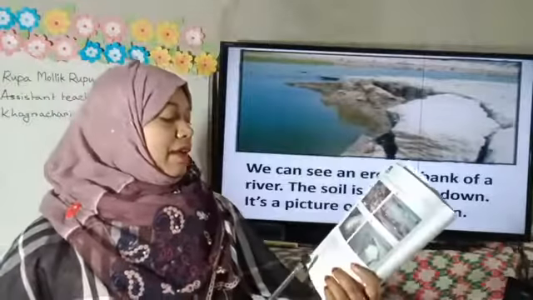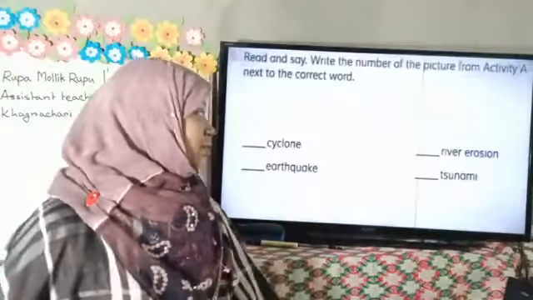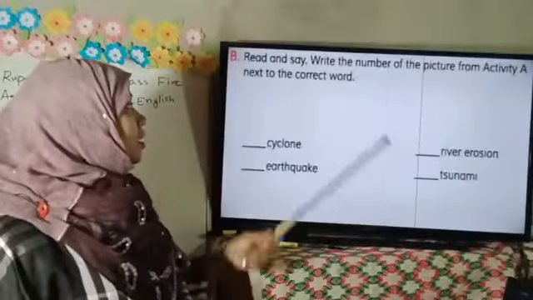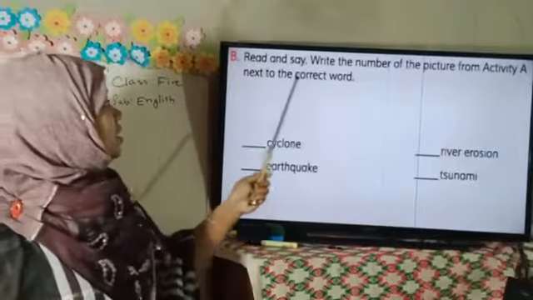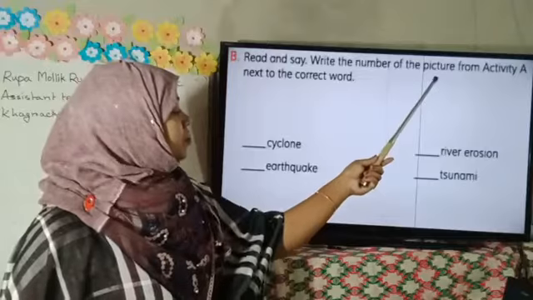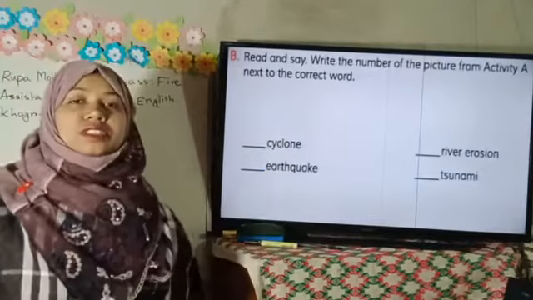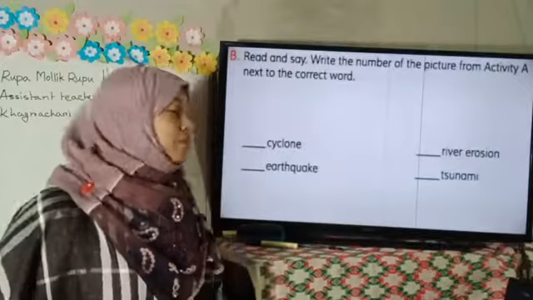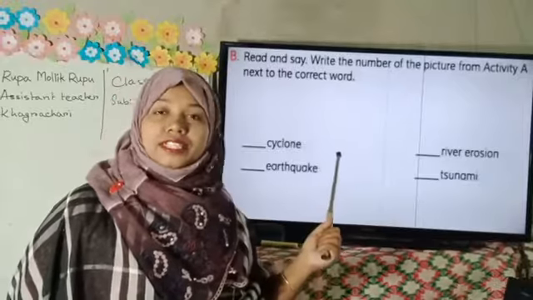So now I have to discuss activity B from your text. Dear students, look here. Here is activity B, right? Read and say, write the number of the picture from activity A next to the correct word. It means you have to write the number before the name of the disaster.